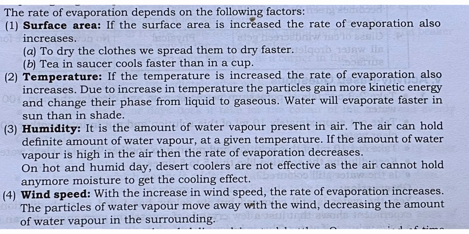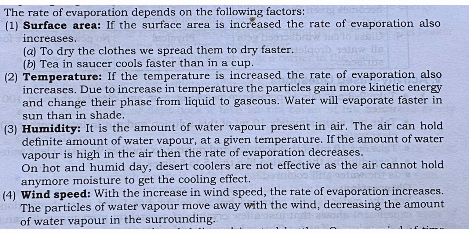If surface area is increased, the rate of evaporation also increases. For example, to dry clothes, we spread them to dry faster. Second, tea in a saucer cools faster than in a cup. So if surface area is more, the rate of evaporation increases. Second is temperature. If the temperature is increased, the rate of evaporation also increases.